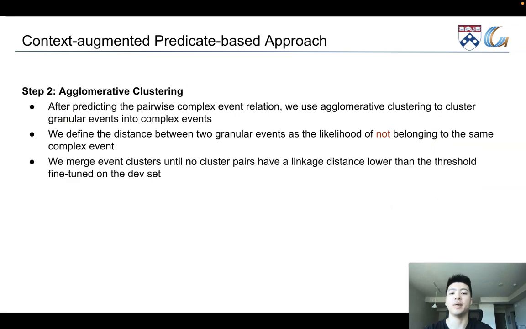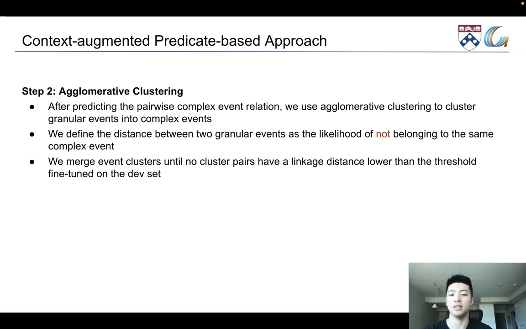After predicting the pairwise complex event relations, we use agglomerative clustering to cluster grammar events into complex events. The distance between two grammar events is defined to be the likelihood of not belonging to the same complex event. We merge event clusters until no cluster pairs have a linkage distance lower than the threshold.